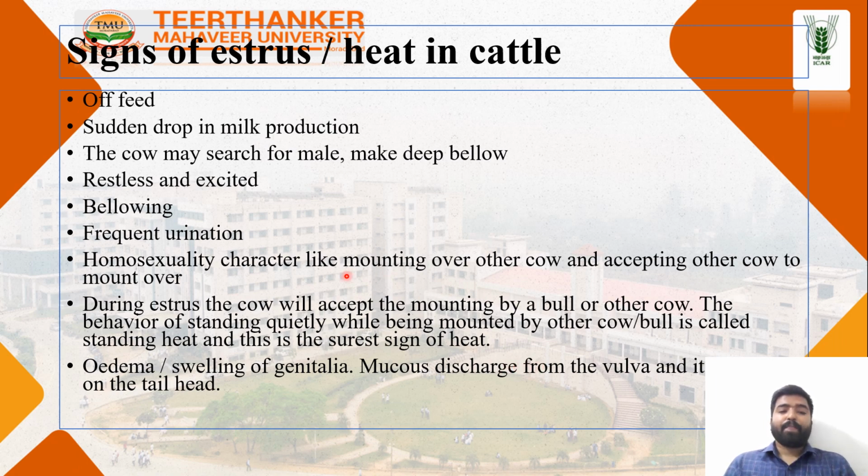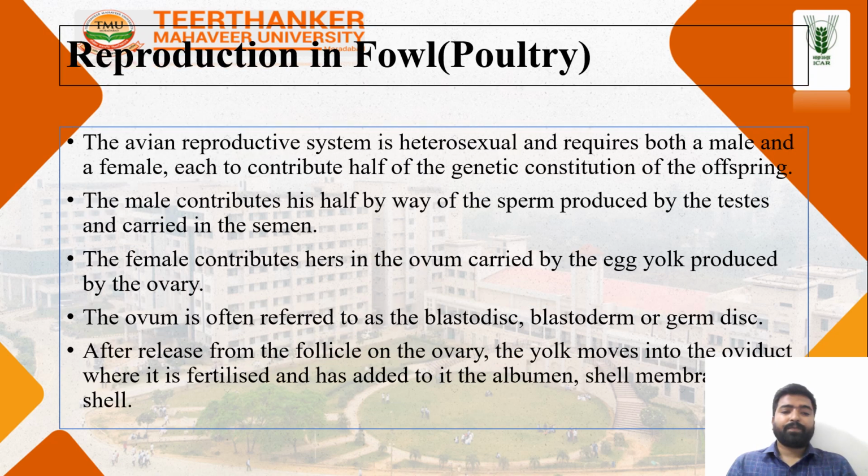Signs of heat. There are various signs of heat in cattle, and there is an abnormal change in behavior. They suddenly stop feeding and there is a drop in milk. They are attracted toward the male. They are restless, excited, bellowing, with frequent urination and homosexual characteristics during the stress. The cow accepts mounting by a bull or another cow. The behavior is standing quietly while being mounted.